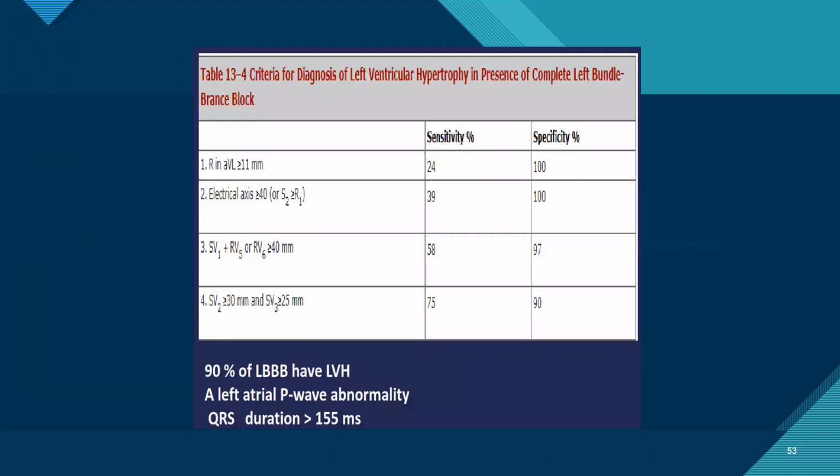One more question that we are commonly asked is about diagnosing LVH. So this is taken mostly from Cornell: R in aVL more than 11 where the electrical QRS axis is less than 40, and SV1 plus RV5 or V6 more than 40, and SV2 more than 30, or SV3 more than 25.